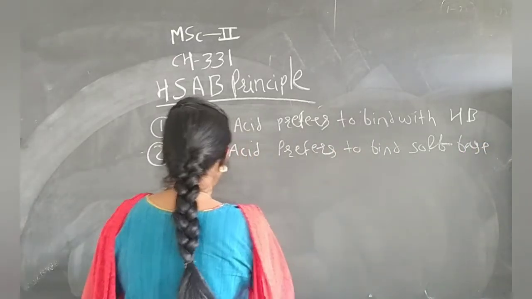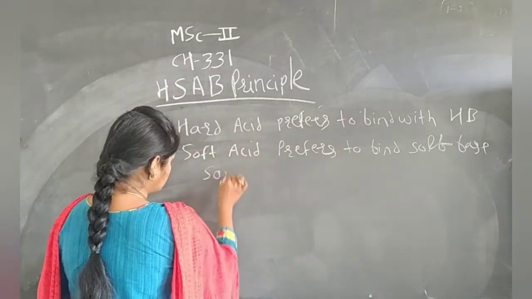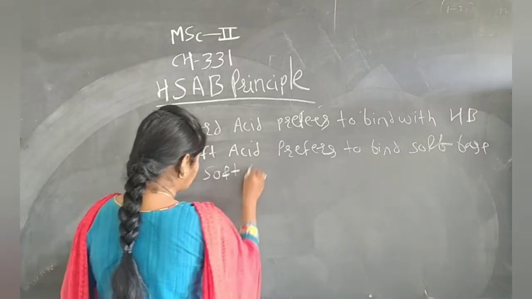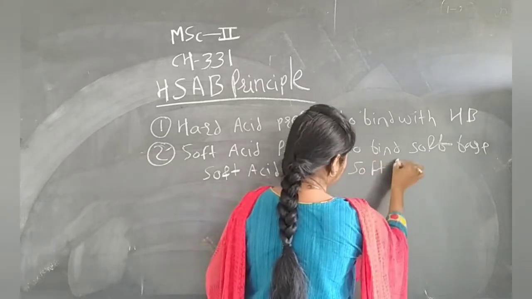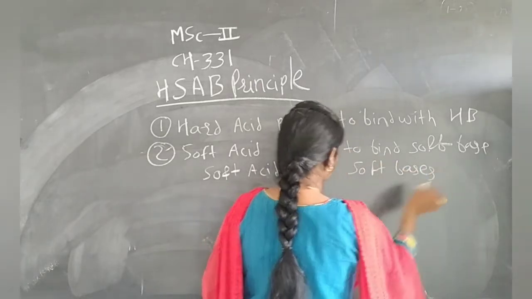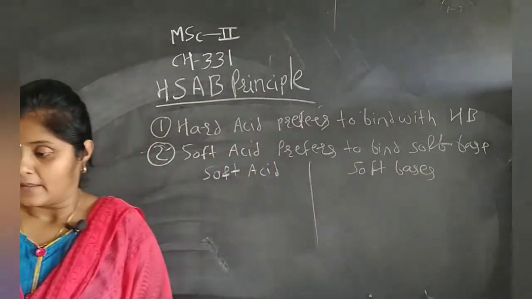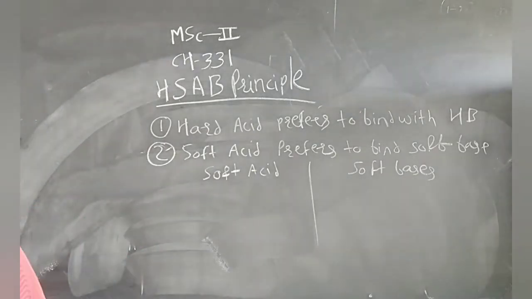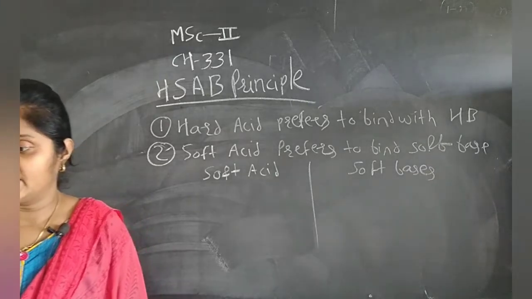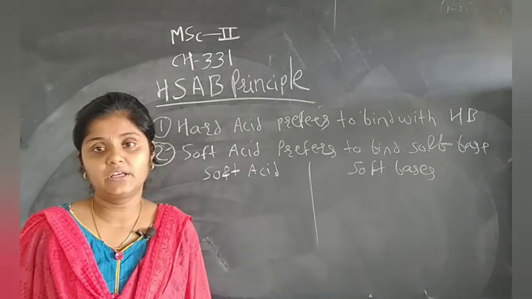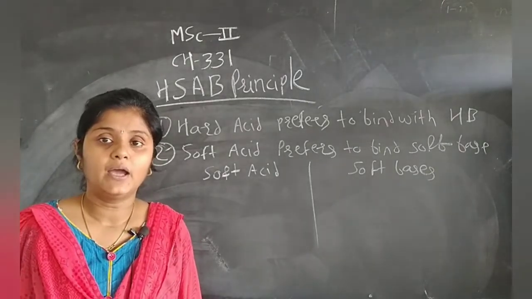Before starting this point, we need to know what soft acids and soft bases are. Soft acids generally create covalent bonding and they have a very small electronegativity difference between the two atoms.